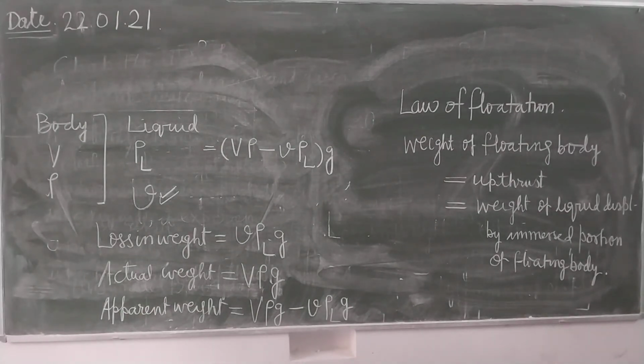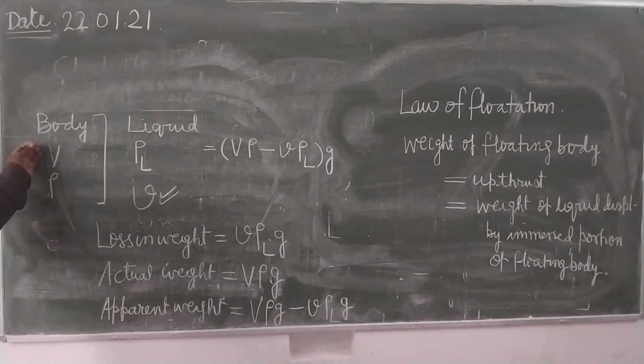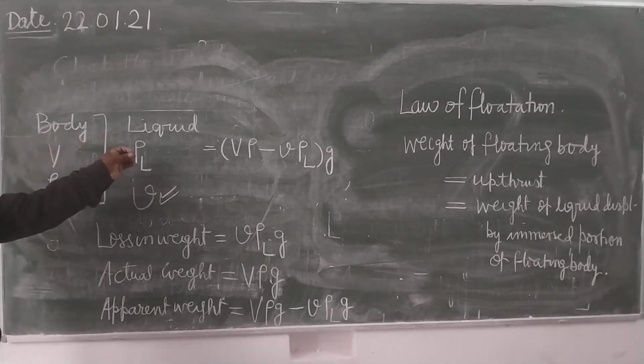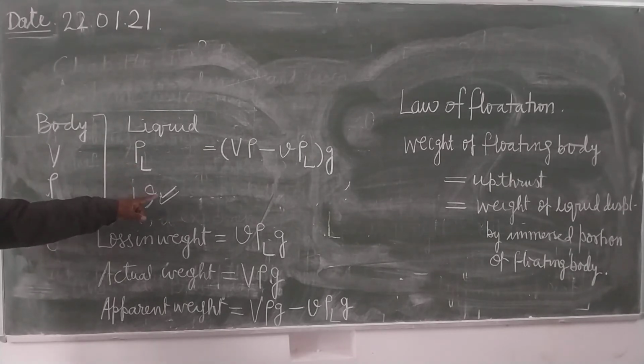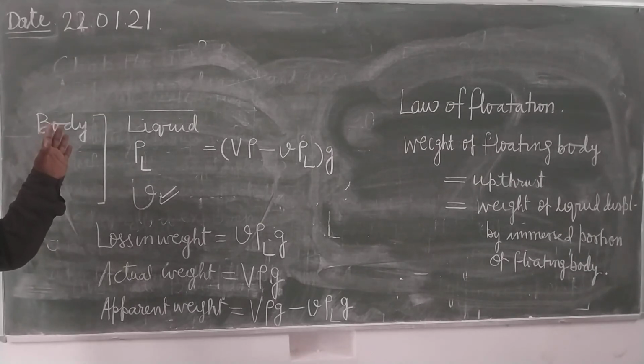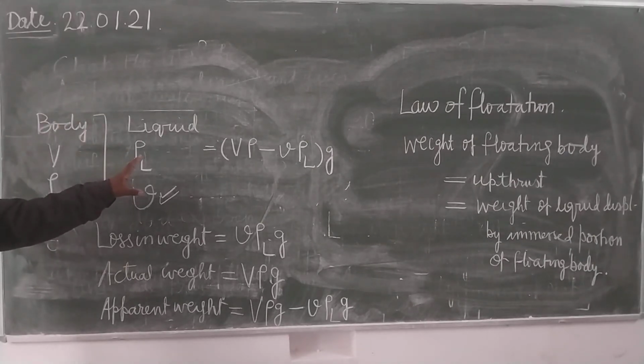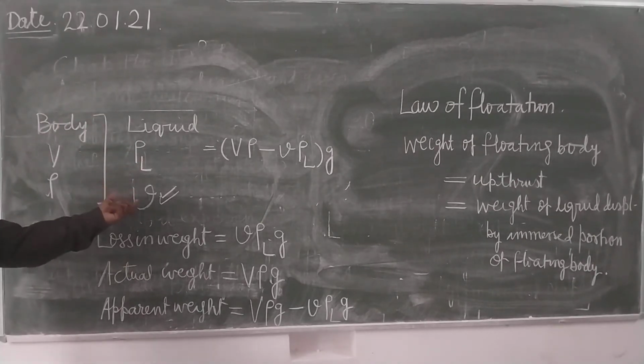What will be the apparent weight during flotation? Apparent weight of any body during flotation will be 0. It's clear? Now see here. Here we have assumed that there is a body of volume V having density rho. It is floating in a liquid of density rho L with how much portion immersed? Small v. We have assumed that this body is floating in a liquid and small v portion of it is immersed.